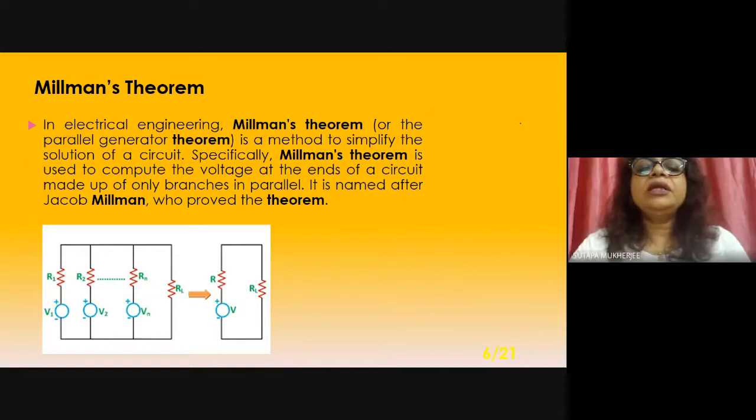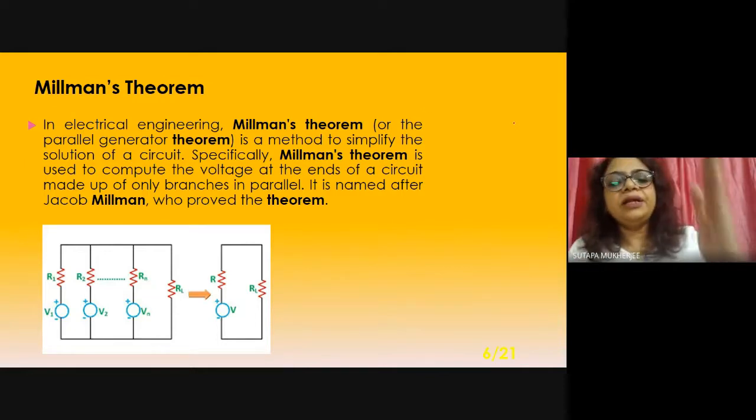So in electrical engineering, Millman's theorem or the parallel generator theorem, parallel generator meaning the voltage sources are in parallel, is a method to simplify the solution of a circuit.